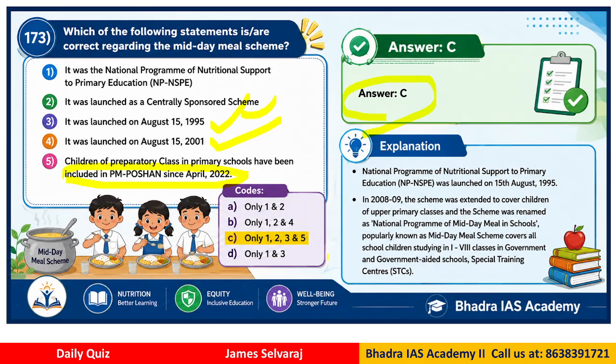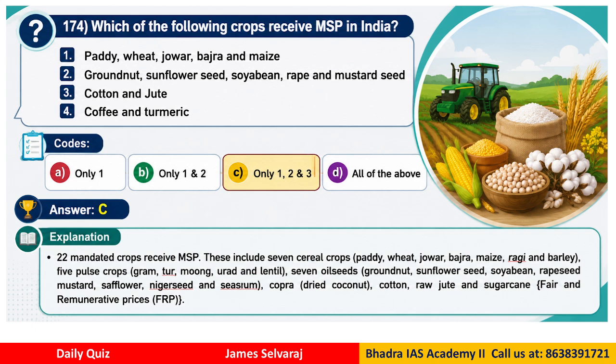Since there are so many statements, you have to pay attention to each statement. So statements 1, 2, 3, 5 are correct. Only statement 4 is not correct, right? Because this program actually was launched in 1995, okay, not 2001. So when you are going for the exam, these midday meal type questions are very common for most exams, state level exams, even for SSC, railway, banking. This is a very common question that may be asked for you.